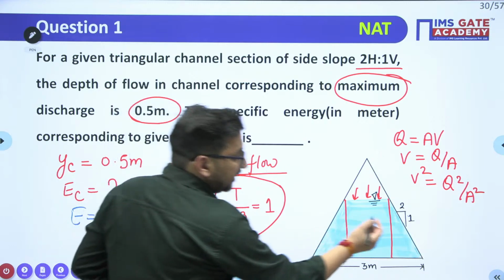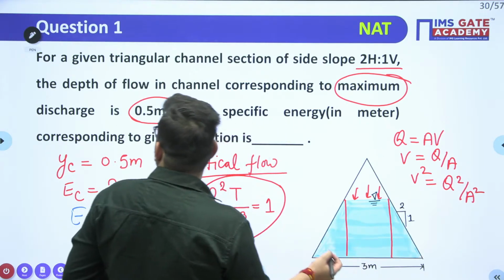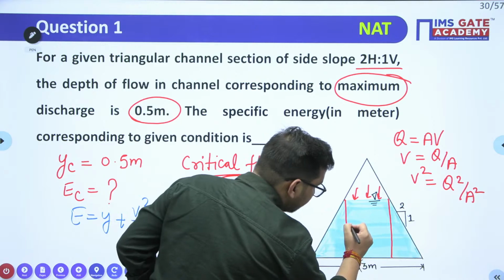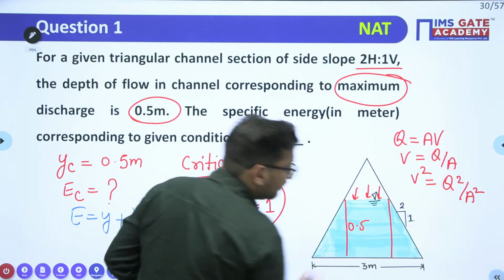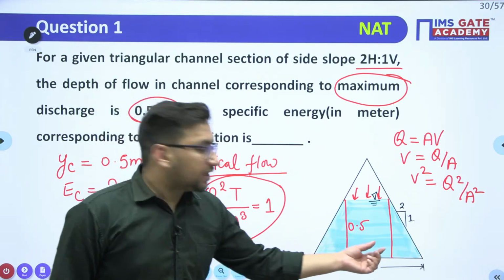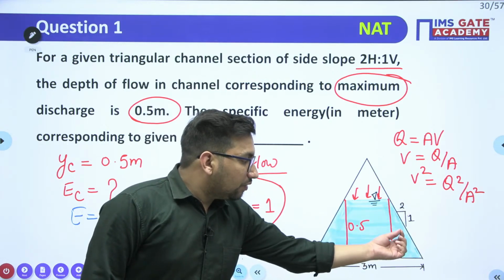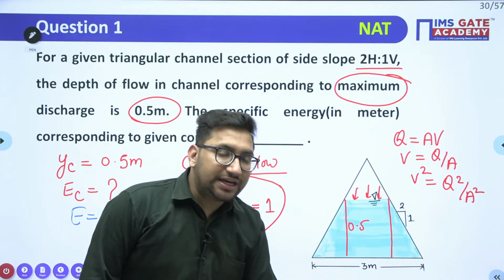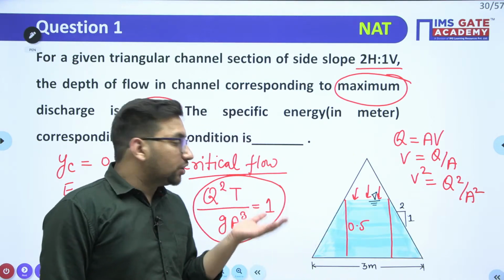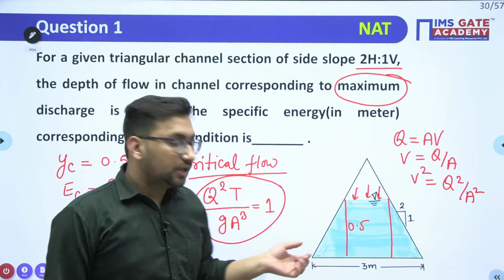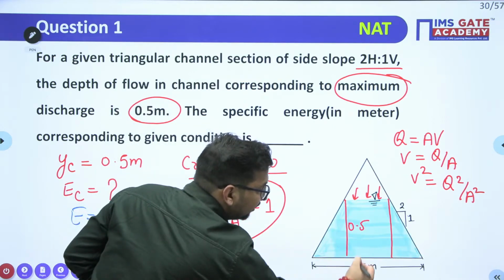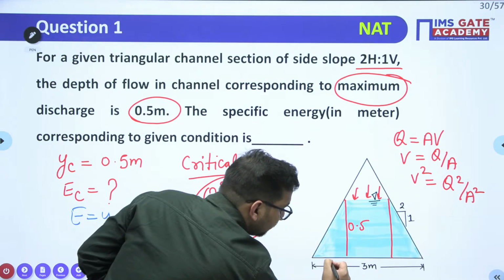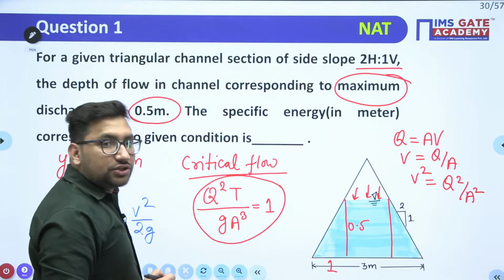Right? The depth of flow is given here as 0.5 meter. The slope is given to you as one vertical to two horizontal. If you are moving one in the vertical direction, you have to move two in the horizontal direction to make this particular slope. So we have moved 0.5 in the vertical direction, which means we have moved 1 in this horizontal direction.